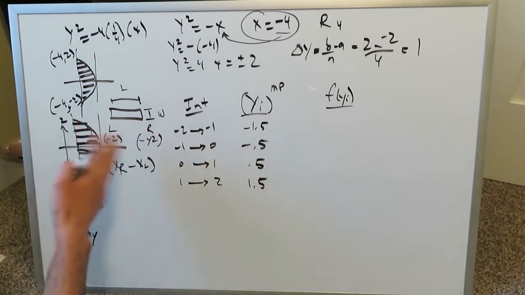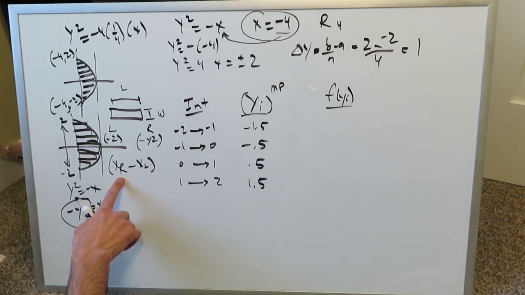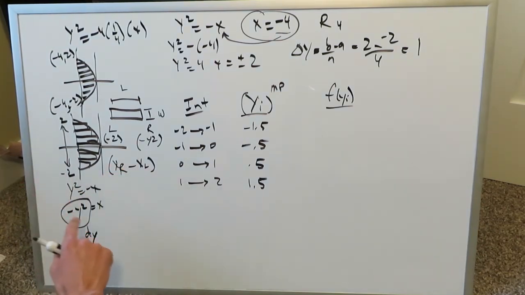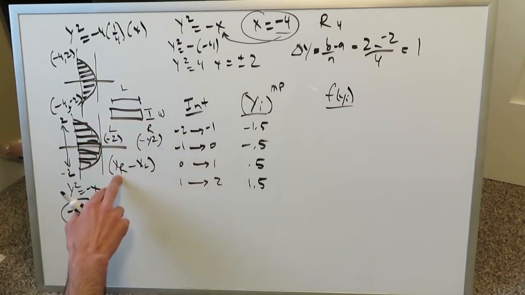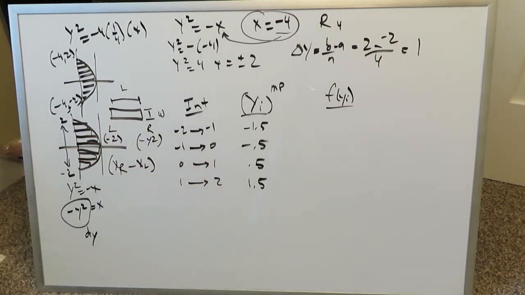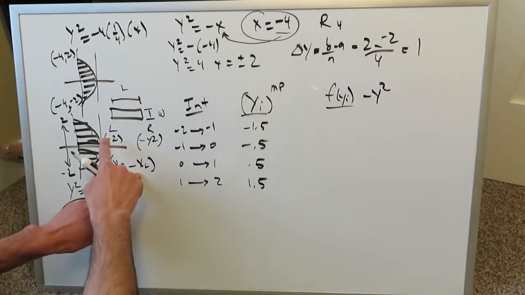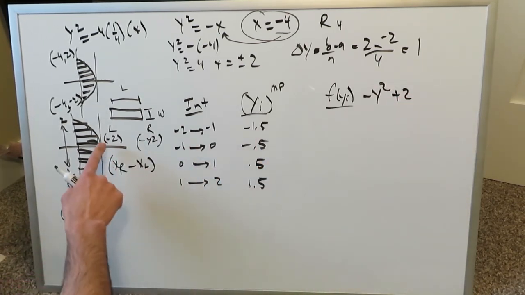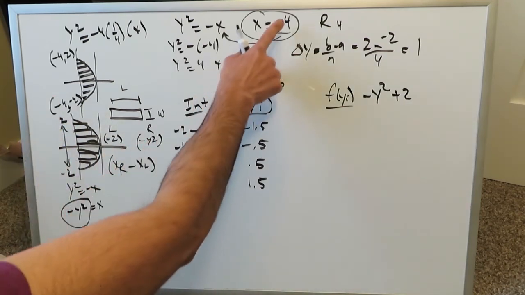For these horizontally directed functions, equations, graphs or rectangles, you're always looking at things from an x right, xr. Don't worry about the terminology. We're always looking at things in terms of determination of this extent from a right to a left direction. What's our right? It's -y squared. What's our left? It's a -2, but it becomes a +2. You see, our left equation here was x equals, actually why am I saying -2 as a -4?